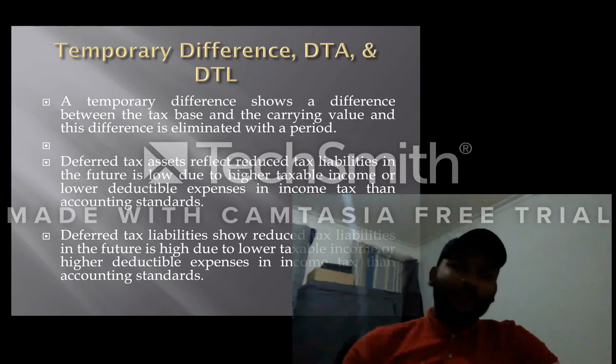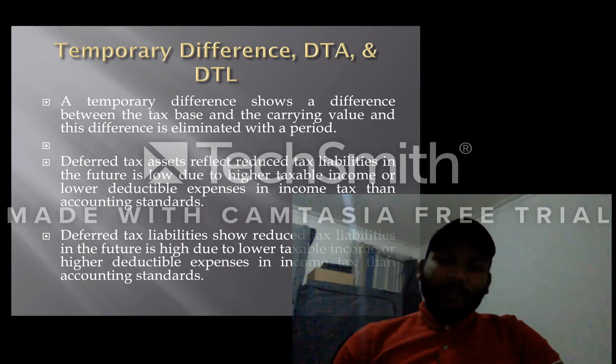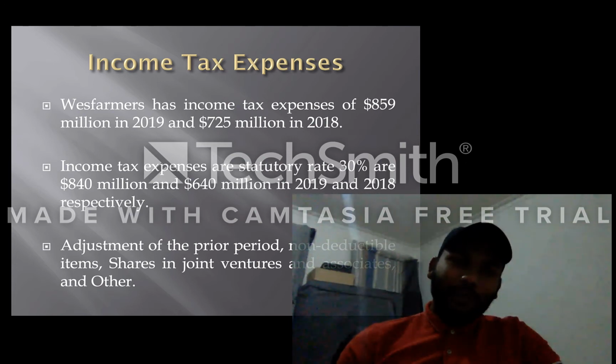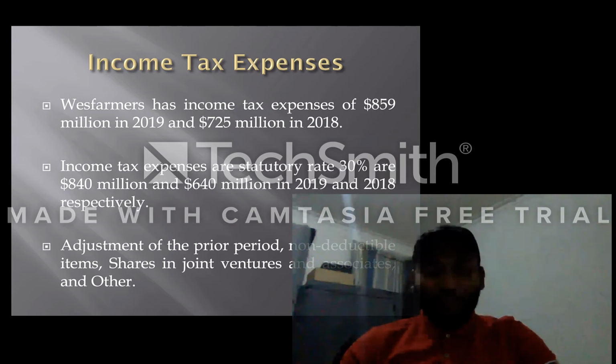As I told you in the beginning, Wesfarmers is one of the biggest business ventures in Australia. You can imagine how much tax they're contributing to the Australian economy. It's a lot of money.